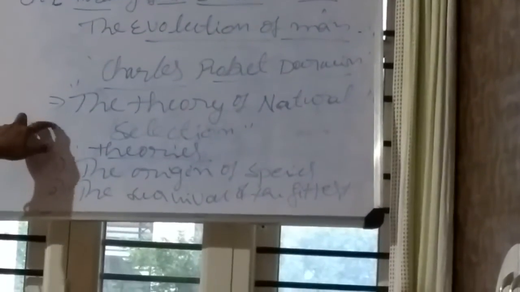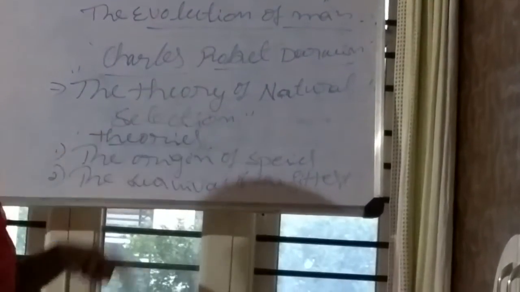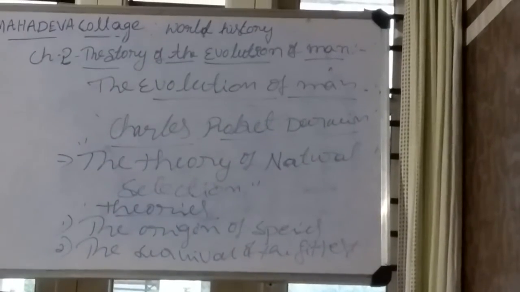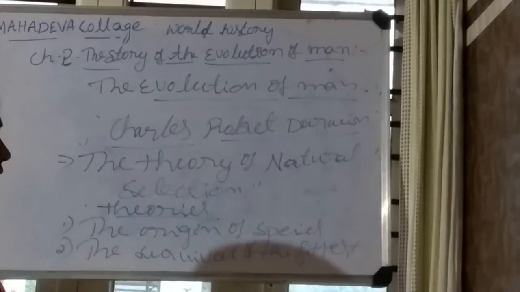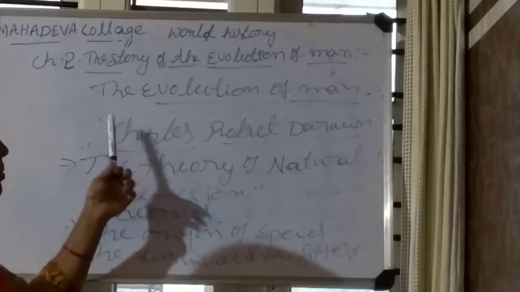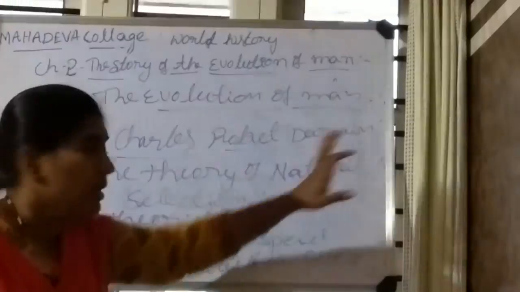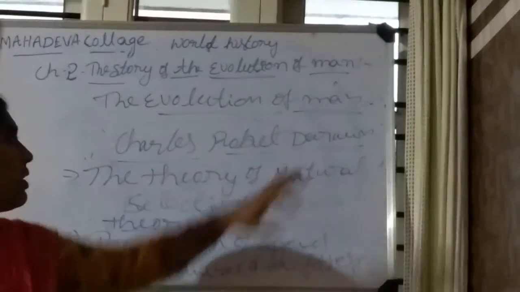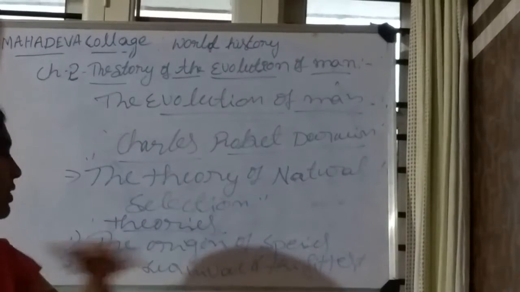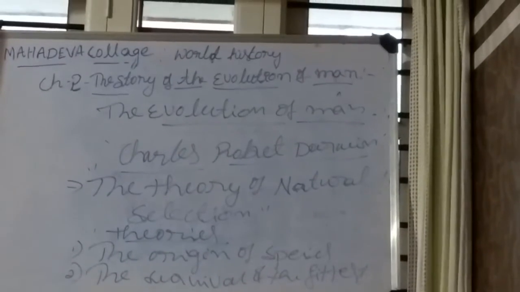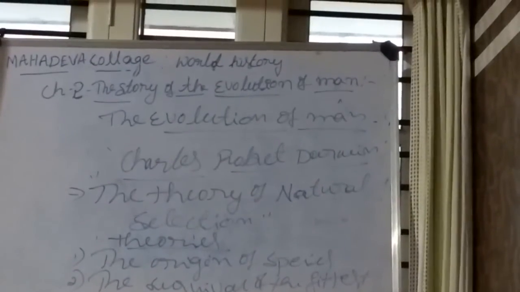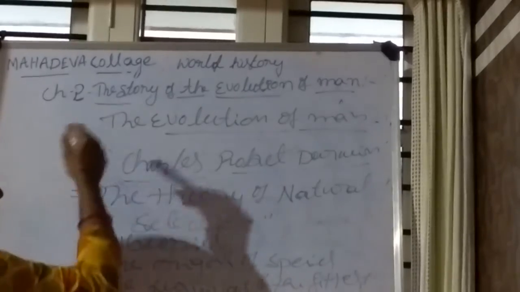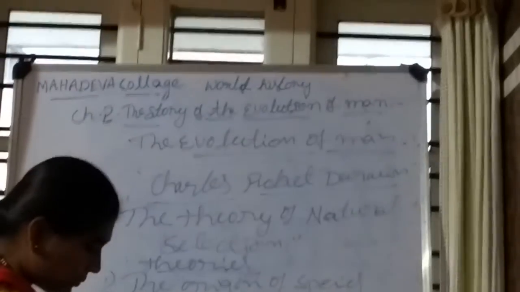So this is a one mark question: name the book of Charles Robert Darwin. The theory of natural selection, written by Charles Robert Darwin. And name the two theories of Darwin: the origin of species and the survival of the fittest.